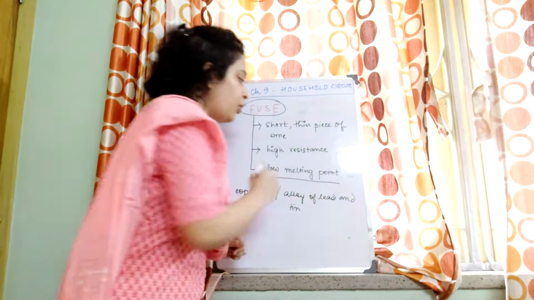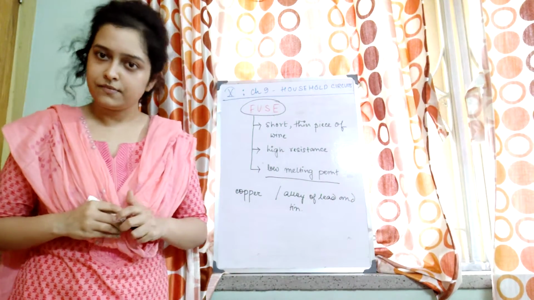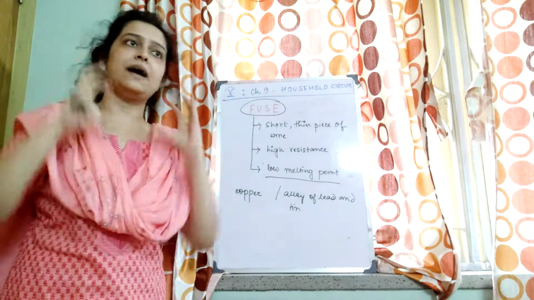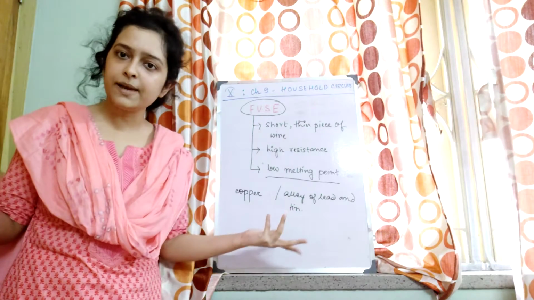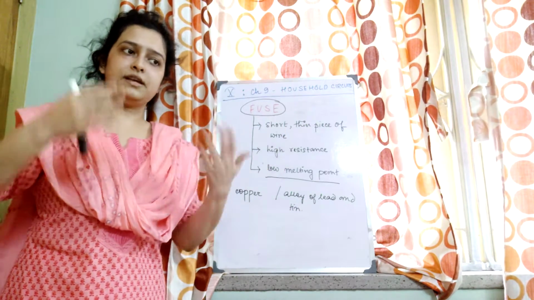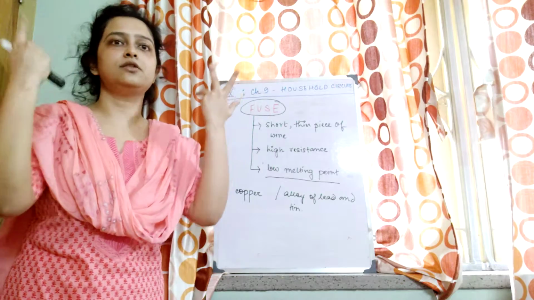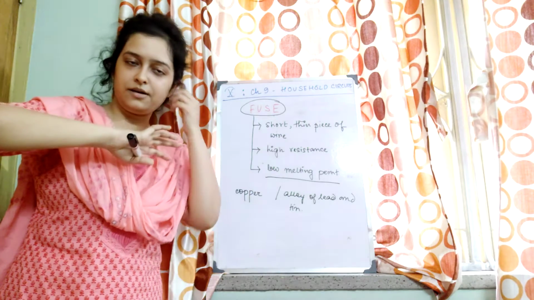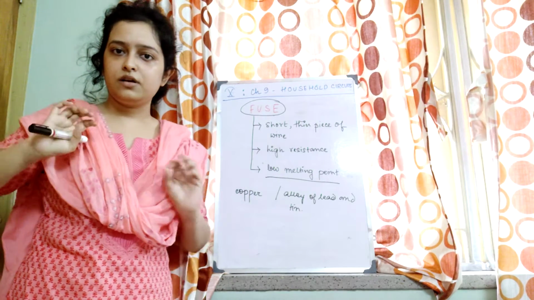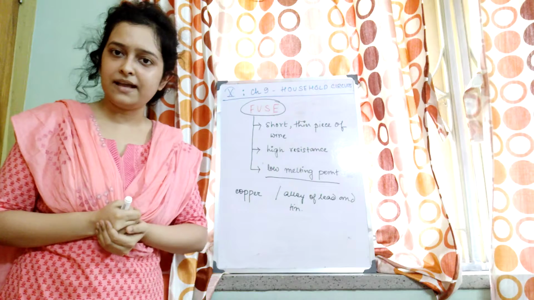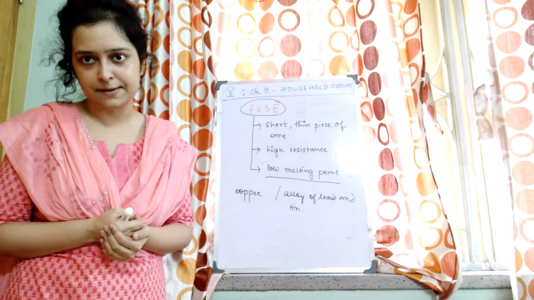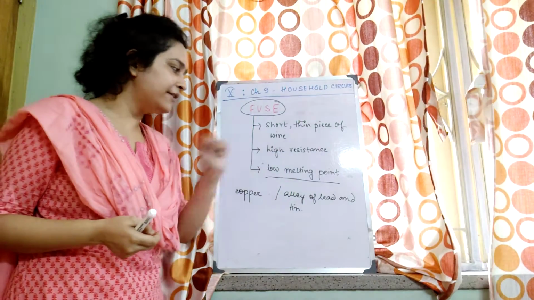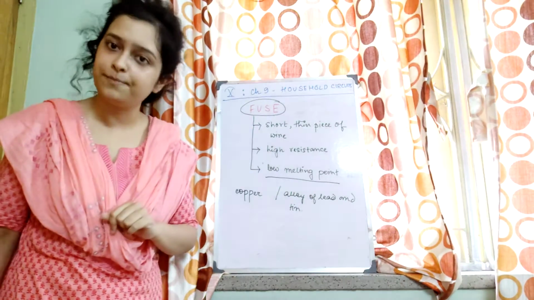That is why it has got low melting point also. Because if it has got high melting point, then whatever amount of current is passing, we will see that the fuse is not melting. Heat is produced, sufficient amount of heat is produced, but still the fuse is not melting. That means easily the current more than the safety limit of current can pass through the appliance. Then what is the purpose of using the fuse then, right? So therefore we need the fuse to be high resistance and low melting point.